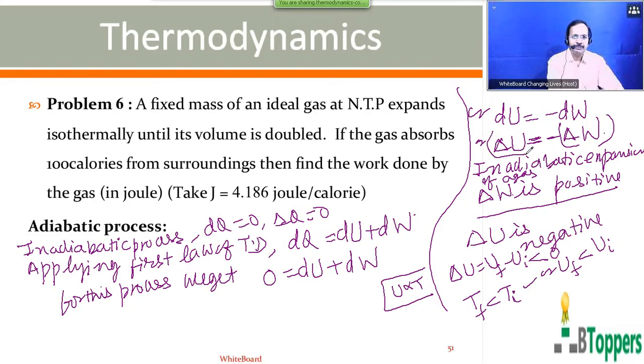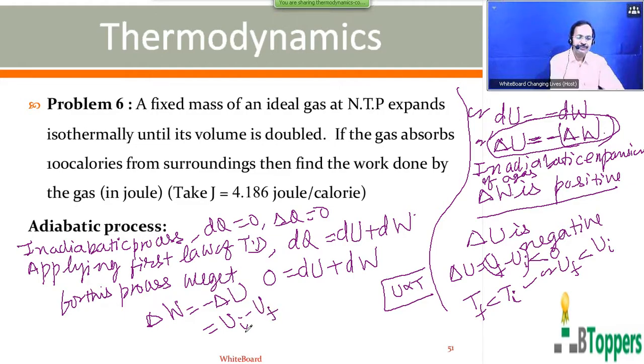From the same equation, you can write delta W equal to minus delta U. Delta U is the change in energy, which you can write as Uf minus Ui, so minus delta U you can write as Ui minus Uf.